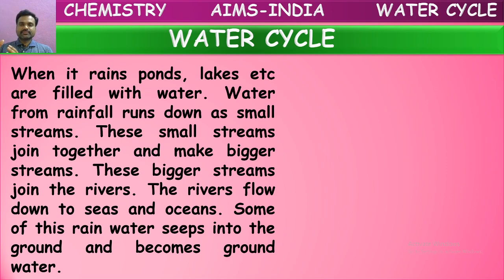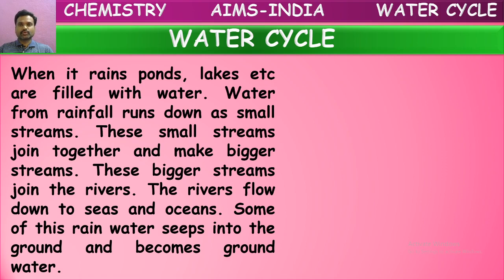First, when it rains, the water falls into ponds, lakes and other water bodies. Along with that, the rainwater fallen on the ground will form small streams. These small streams flow down and become bigger streams. These bigger streams join together and reach rivers. These rivers flow and finally reach seas and oceans. So the rainwater fallen will finally reach the oceans.